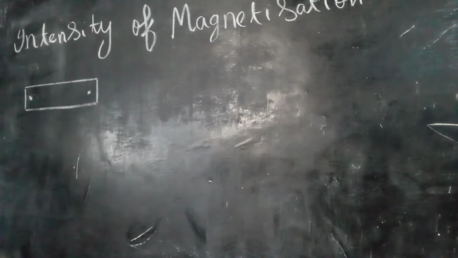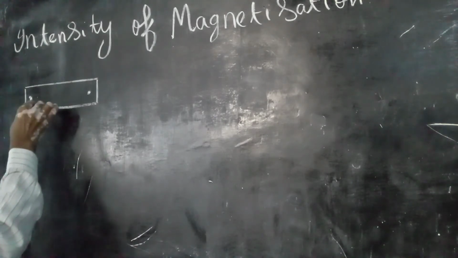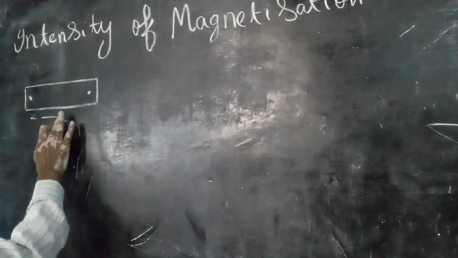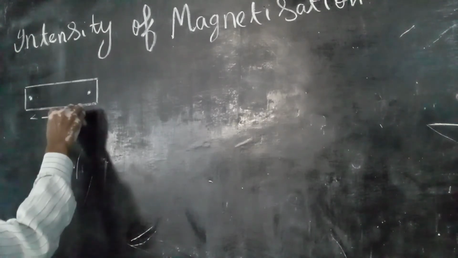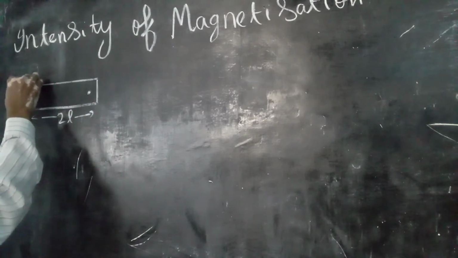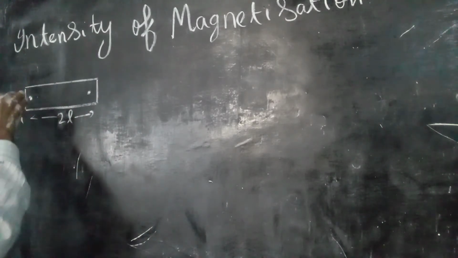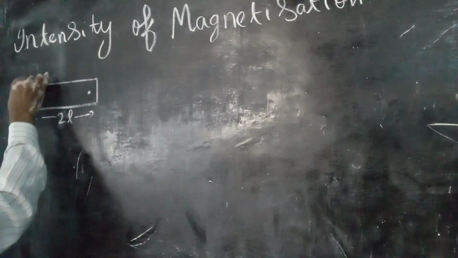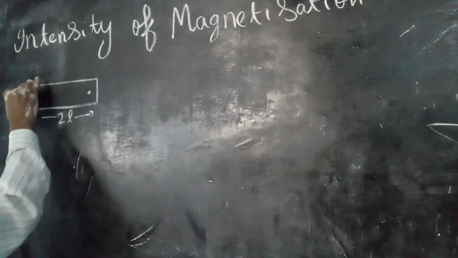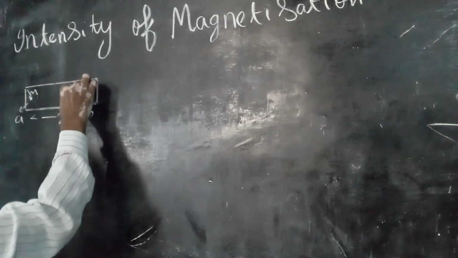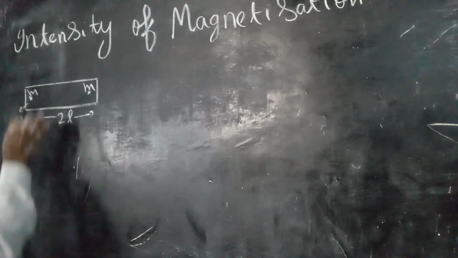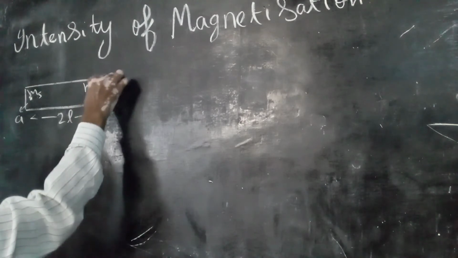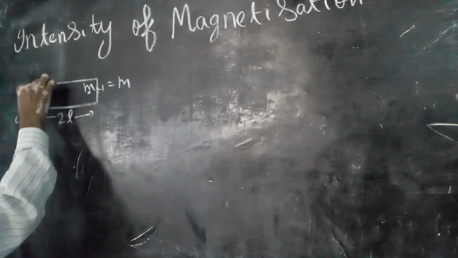Let a bar magnet of length 2L and cross sectional area A have magnetic pole strength M. This is the south pole with strength minus M, and the north pole with strength M.